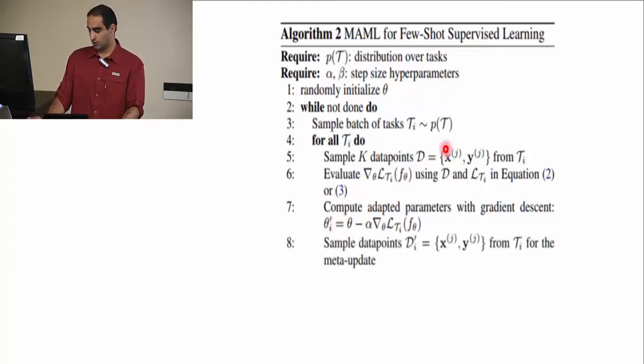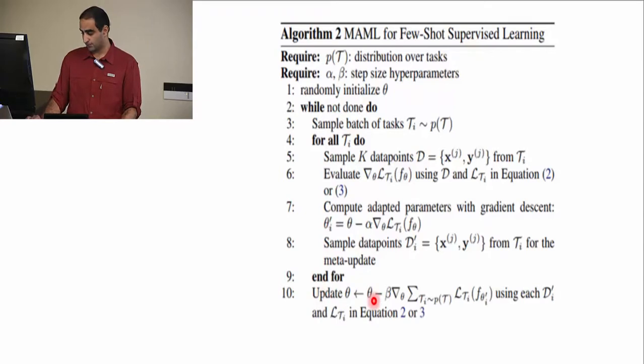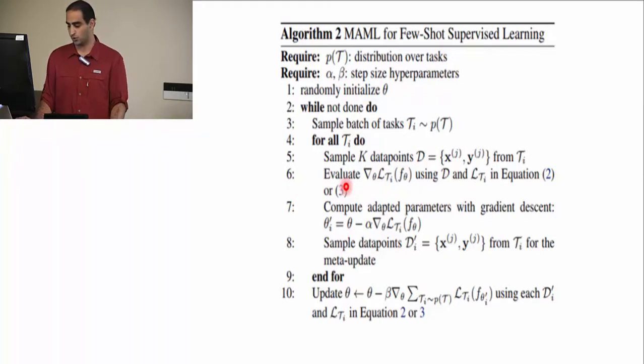If we use these same data points to evaluate our theta prime i, we are kind of biased because we used them to perform gradient descent. So we also create something like a validation data set, which is other examples of the same class. We keep track of these data points and these theta primes. And then again, we update our parameters based on our validation data points using this formula. You can see this is the same algorithm, and for the loss, we can just use mean squared error or cross entropy. There is no difference. So you can apply this algorithm to any supervised learning problem easily.